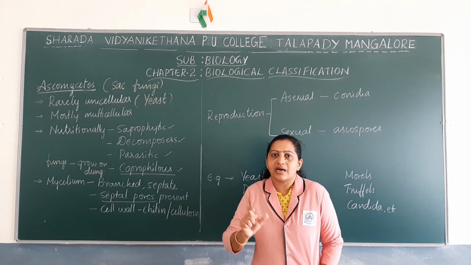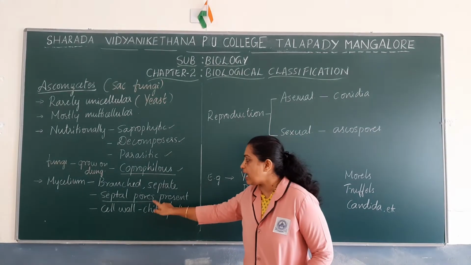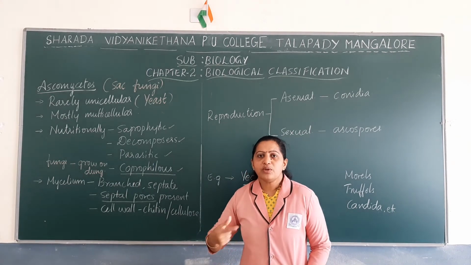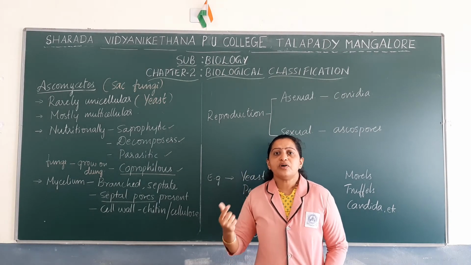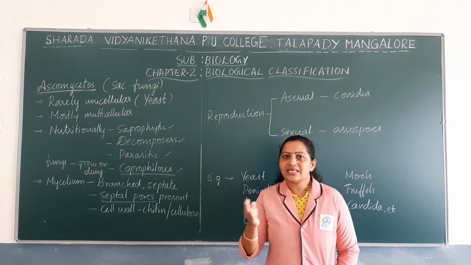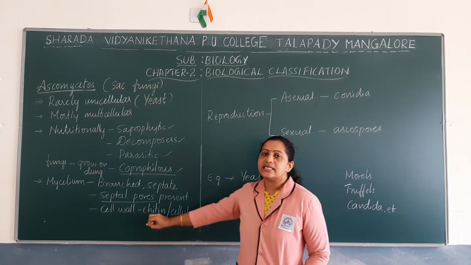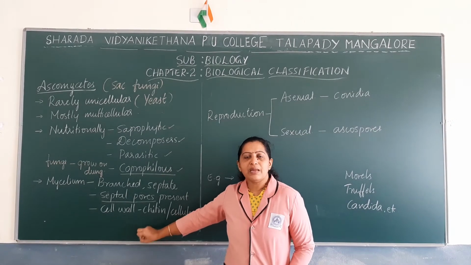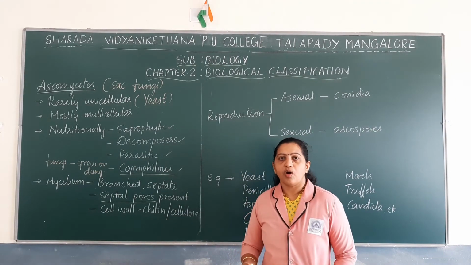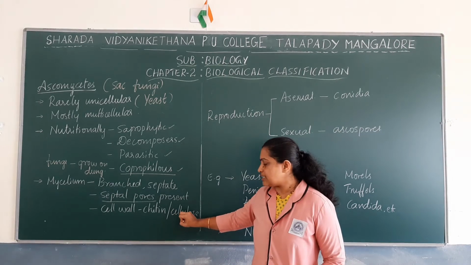The adjacent cells communicate with each other mainly with the help of septal pores. So what do you mean by communication? Transfer of any of the components from one cell to the other cell can be done through these septal pores. And the cell wall of fungi is mainly made up of chitin or fungal cellulose.